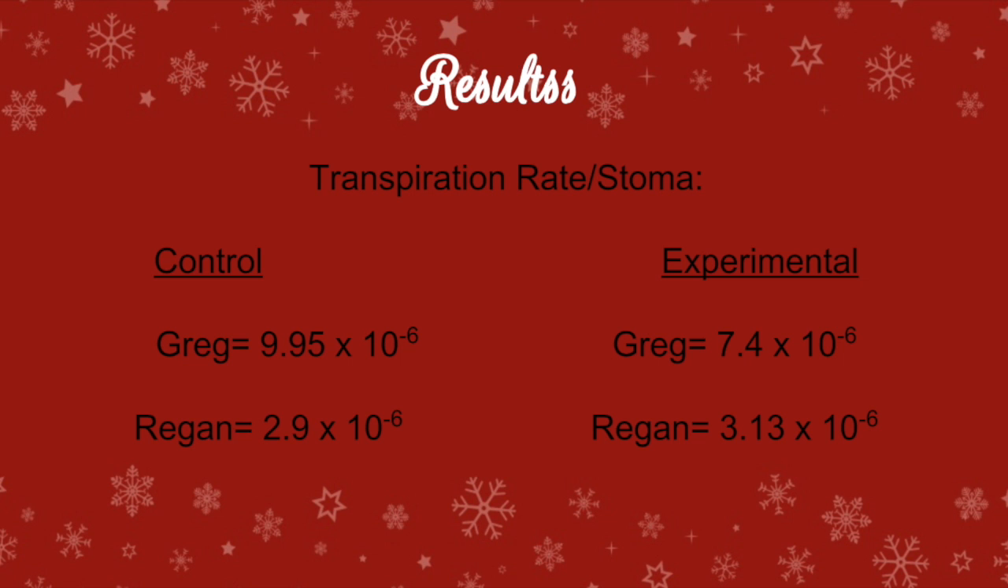These results show the amount of grams of water that each stoma released per hour in each plant. It is easy to see here that in the control group, Greg released a lot more water than in the experimental run. In contrast, in the control group, Reagan released a lot less water than she did in the experimental run.